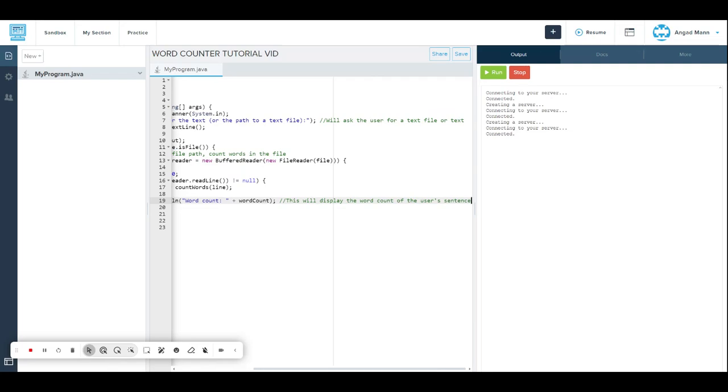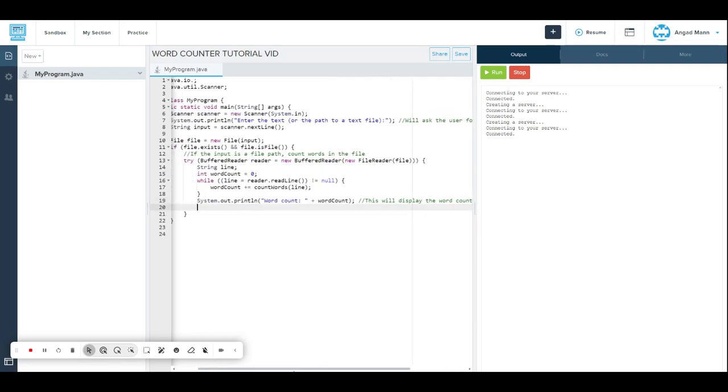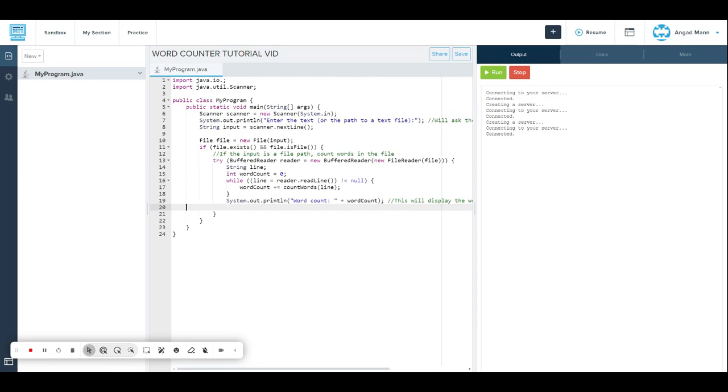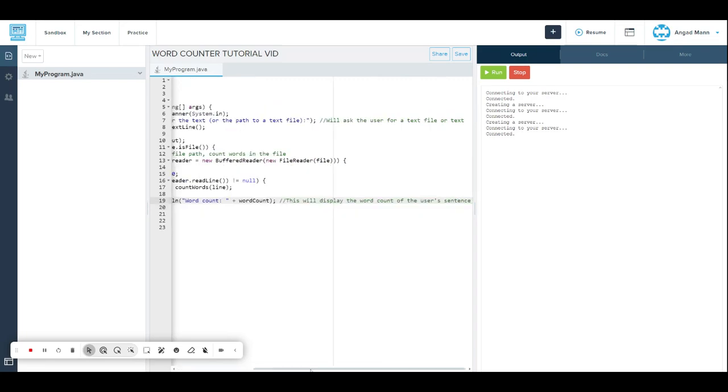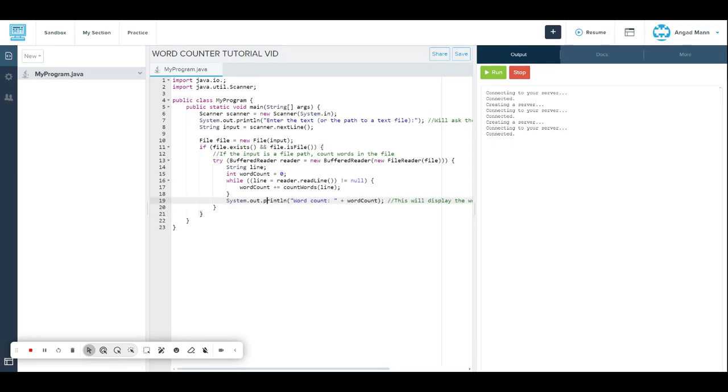Alright, and then after that, I'm just no space right there, sorry. After that, we go to this one right here, this bracket right there, and then we put catch, and then in brackets we put IOException, and then e. Then after that we put this bracket right here.